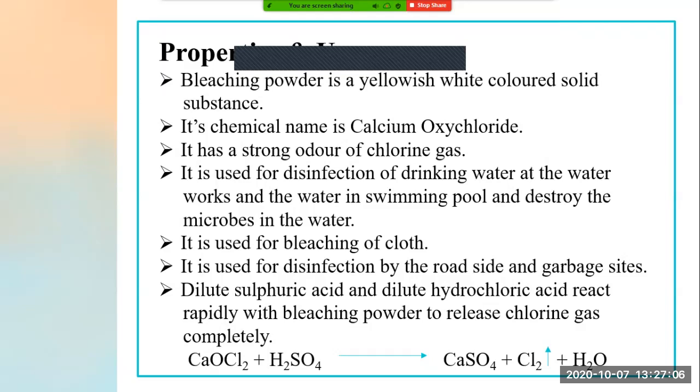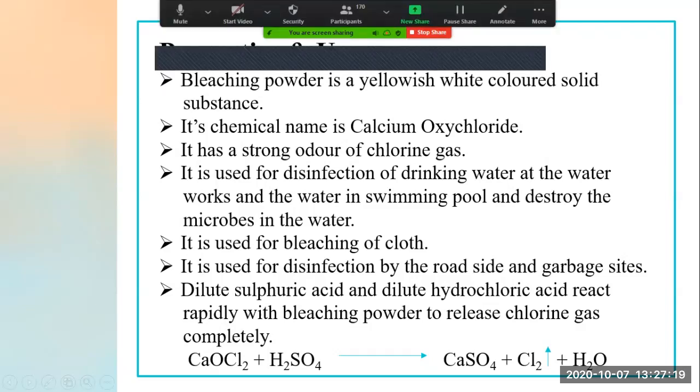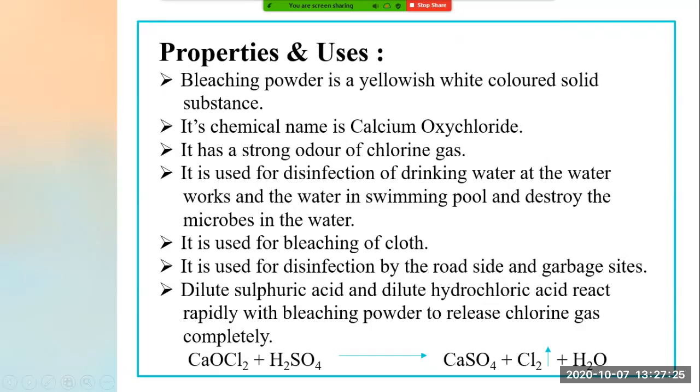We know dilute sulfuric acid is H2SO4. And what is dilute hydrochloric acid? It is nothing but HCl. They react very rapidly with bleaching powder to release which gas? Chlorine gas.